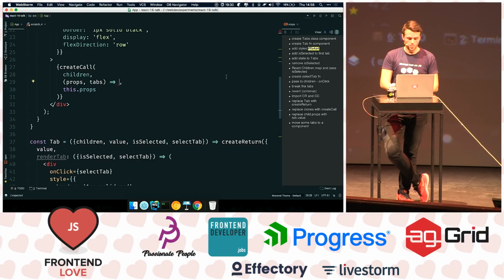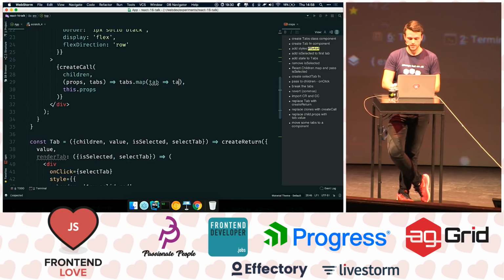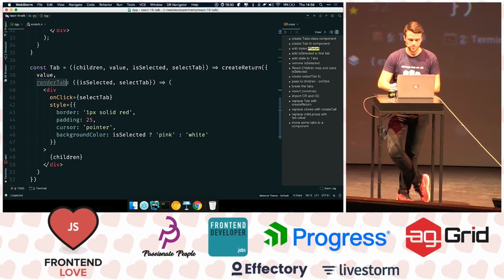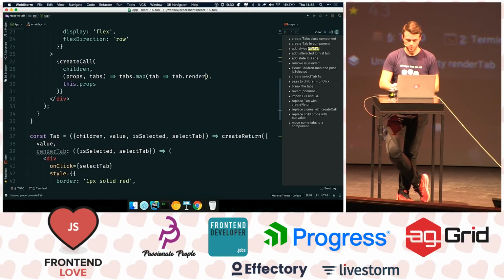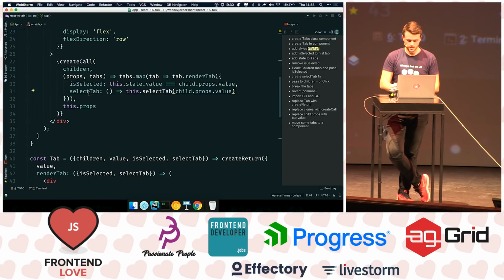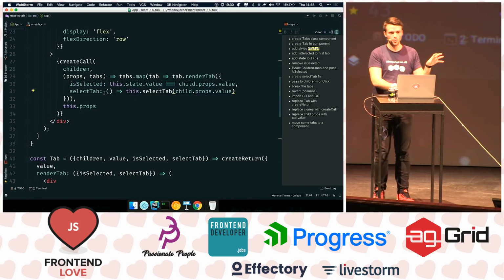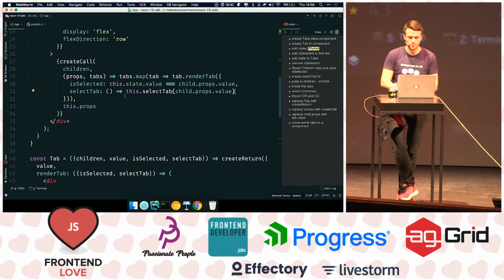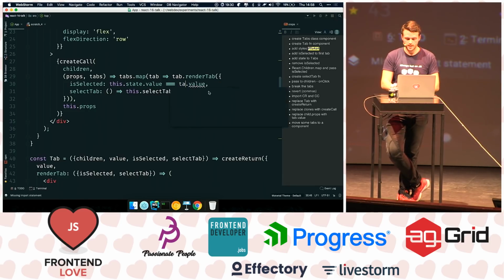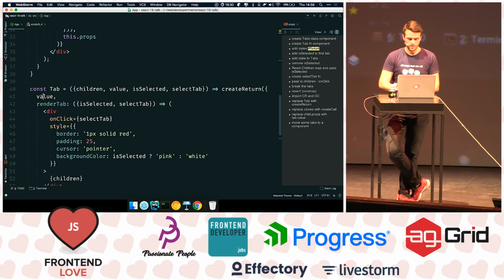And right here, what we can do is for each one of the tabs, so I'm going to map over the tabs, I'm going to say tab.renderTab, and I'm going to provide it with an object: isSelected, selectTab, like the same object that we have in cloning, but now it's a better API of doing it. So instead of doing child.props.value, I can just do tab.value, because tab is actually this whole object, and tab.value is this one. Tab.renderTab is this one.